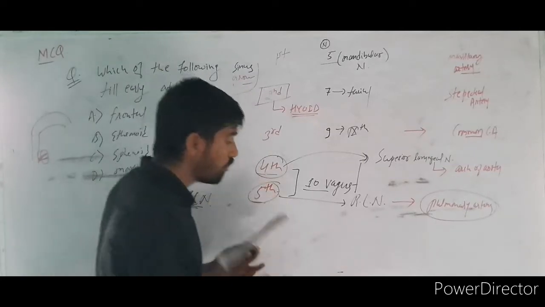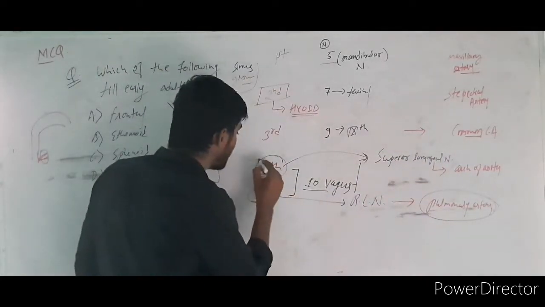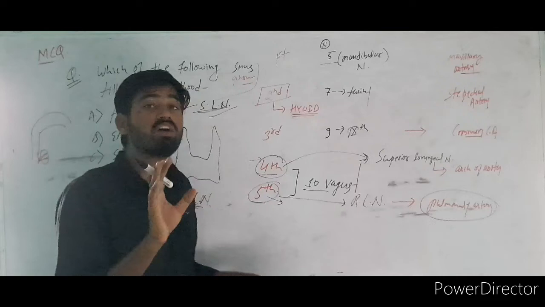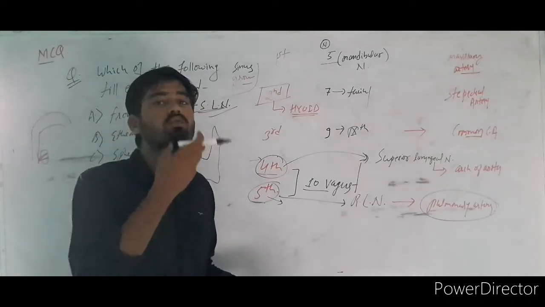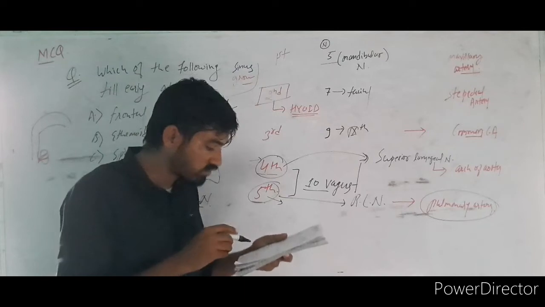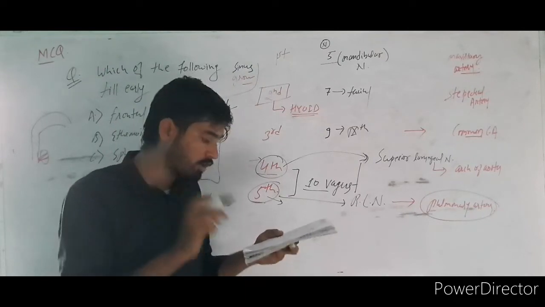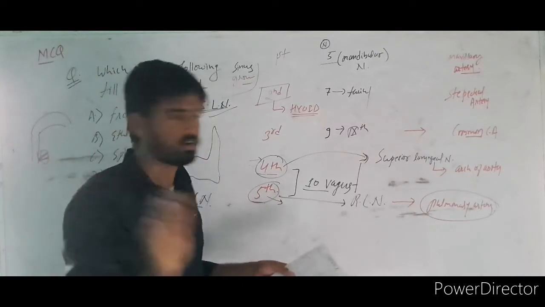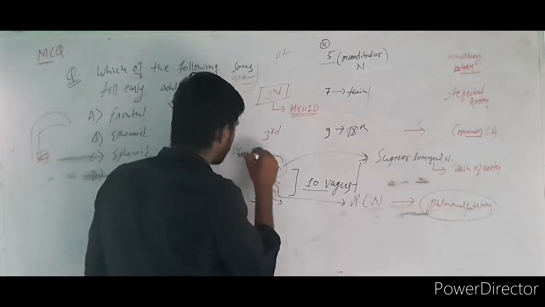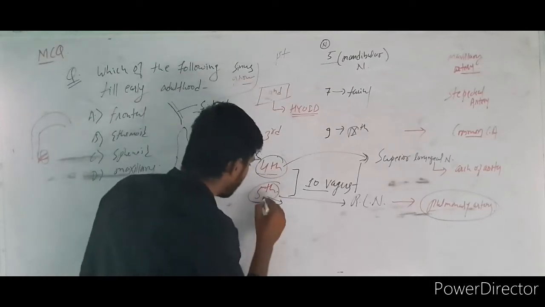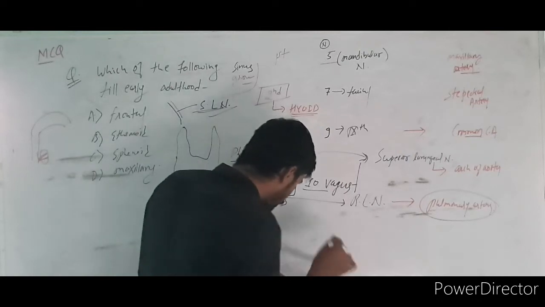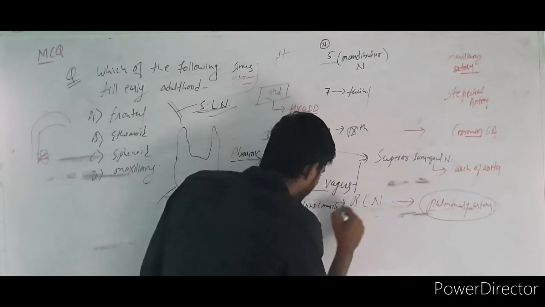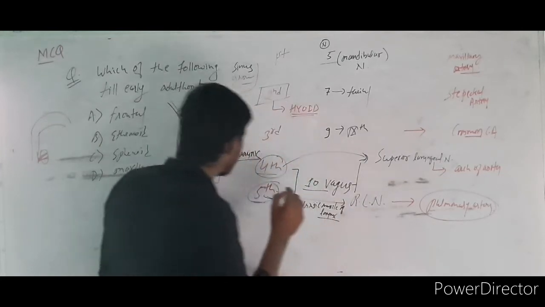Remember one thing about the fourth pharyngeal arch and the fifth pharyngeal arch. For the first, muscles are here. For the second, muscles here. For the third, what did I tell? Stylopharyngeus, from stylo to pharyngeus. For the fourth, pharynx, and for the fifth, larynx. Finish. So for the fourth, all the muscles of the pharynx, and for the fifth, the intrinsic muscles of the larynx. That's right. So pharynx is here.